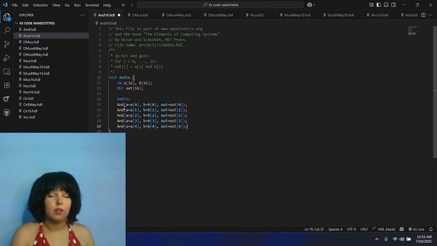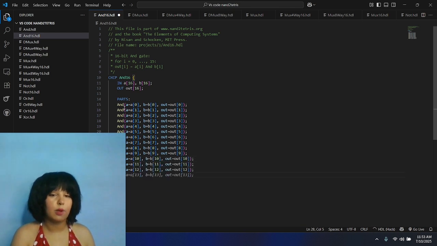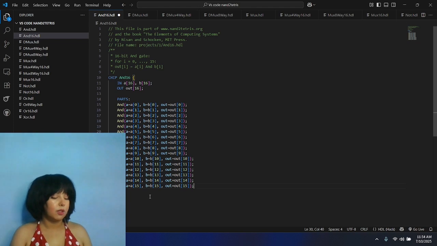So we will continue to do this until A15. My VS Code is suggesting this because I've already written the code before, so it just remembers it. But you kind of have to write this manually, or you can go to the website and just copy the code from there. It makes it easy. Now A15, and if you run this code in your simulator, it will give you successful results.